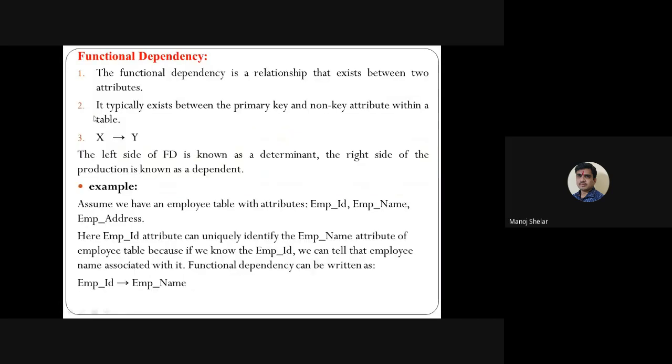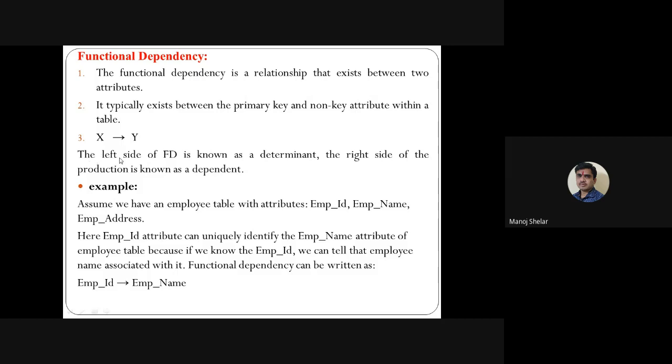Then next, functional dependency. It is an important point in normalization. Some attribute is dependent on some attribute. This concept is a functional dependency. So here X implies Y. X is one attribute, Y is one attribute. So Y is fully functionally dependent on X.